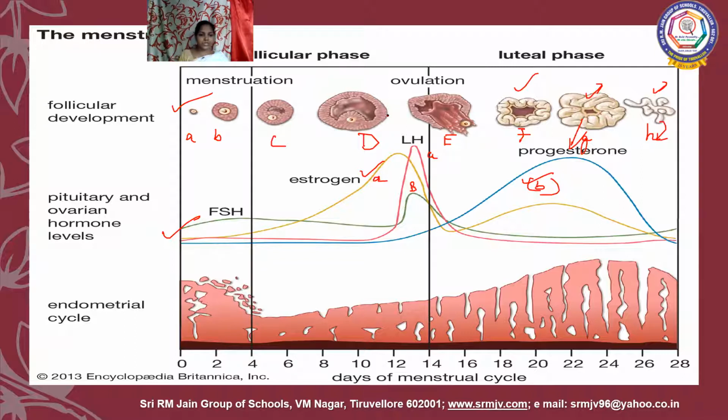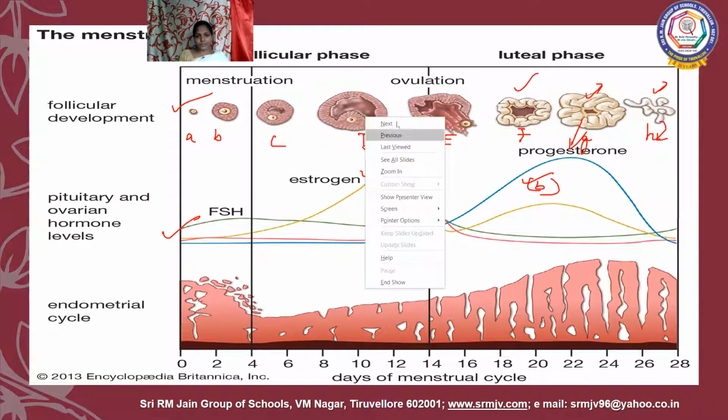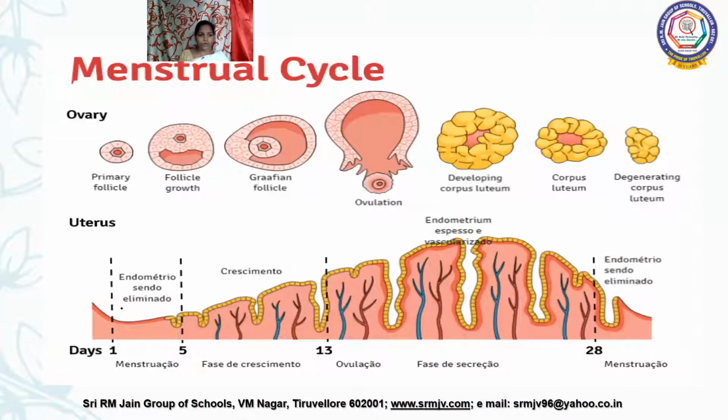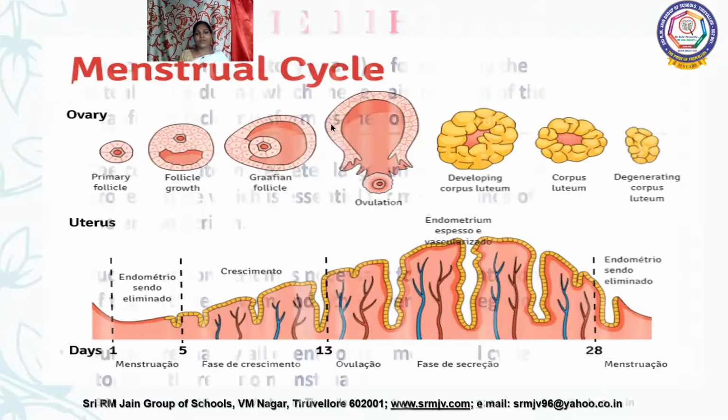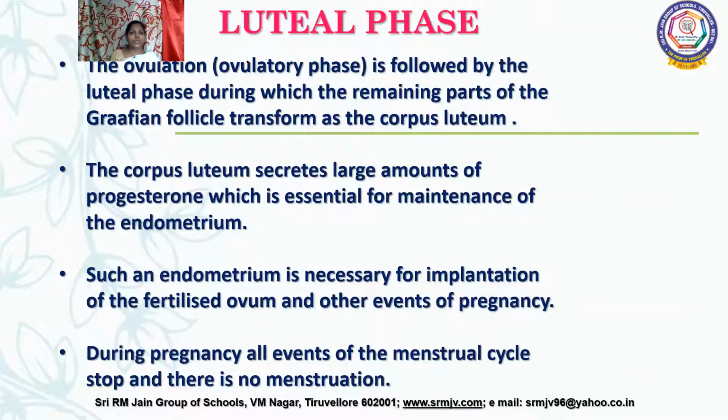Okay, our menstrual cycle, and the follicular cycle is over. So in the menstrual cycle, for the first 5 days there is a menstrual flow. And the last phase, we call it the luteal phase. This luteal phase is otherwise called the secretory phase. Actually, the mucus gland will start secreting its mucus secretion. It will start producing its mucus secretion.